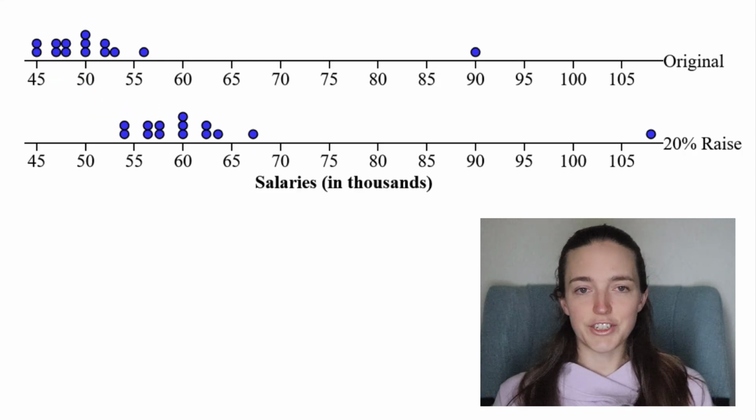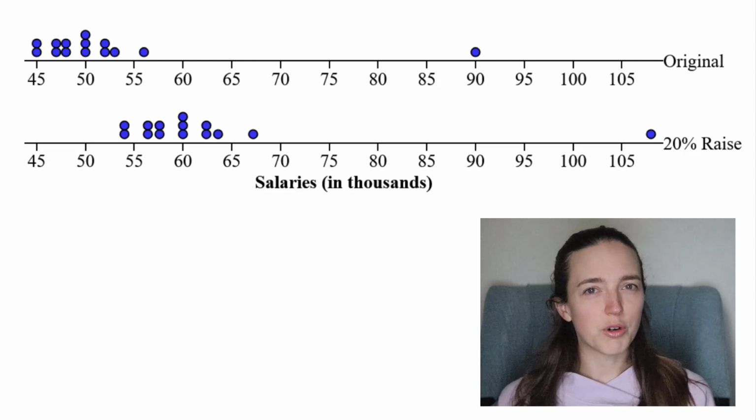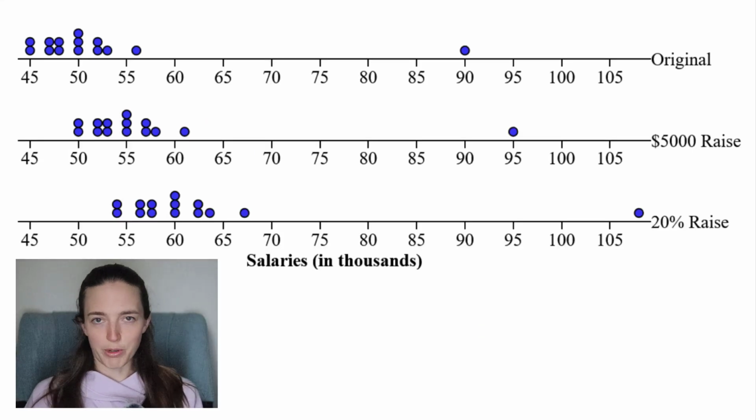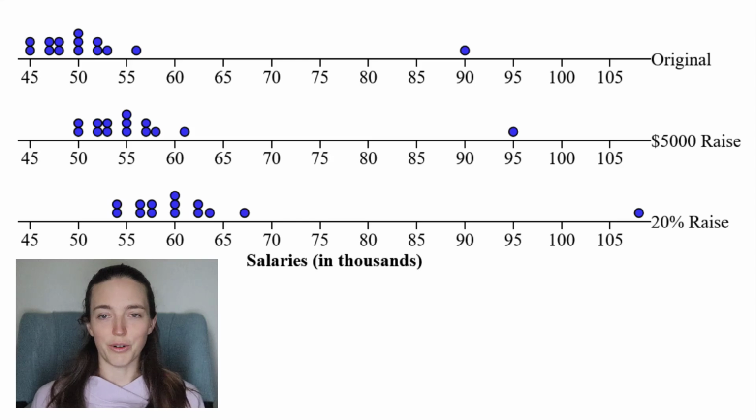So you can see here the original is on top and the 20% raise distribution is on the bottom. Clearly the entire distribution has shifted up like before, but you will notice that it's a little more spread out. It's a little easier to see if we put all three scenarios together. So I have original, and then the $5,000 raise, and then instead the 20% raise.